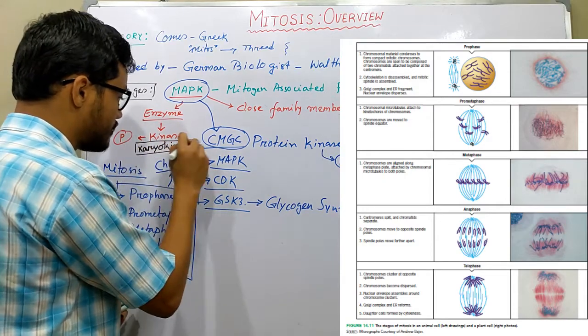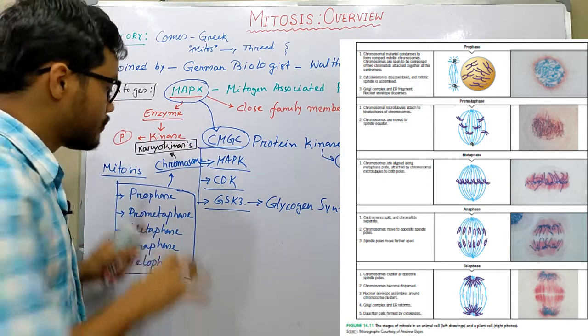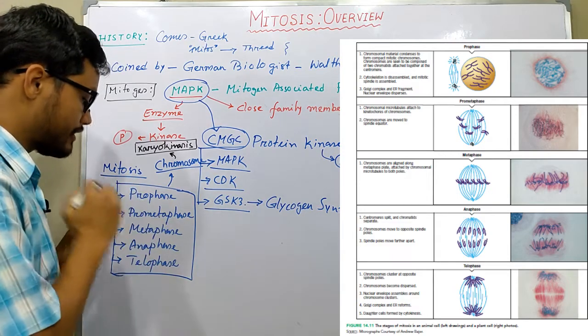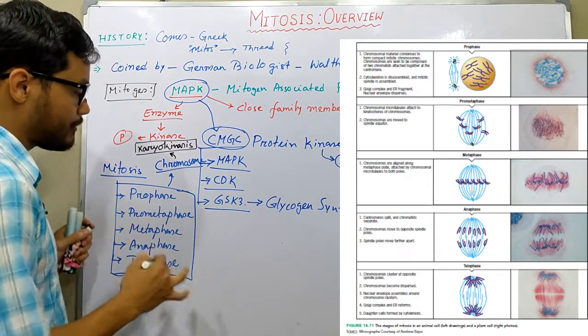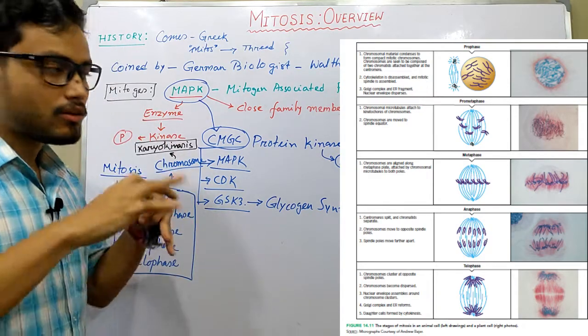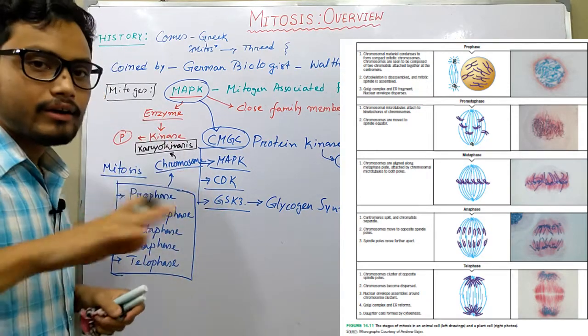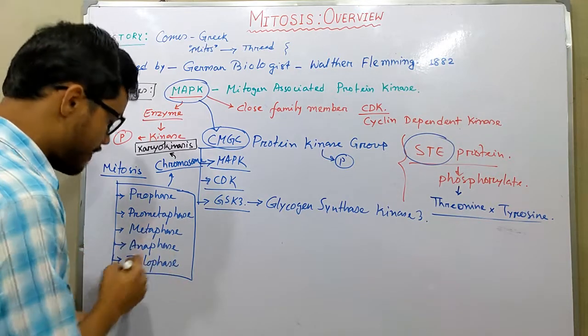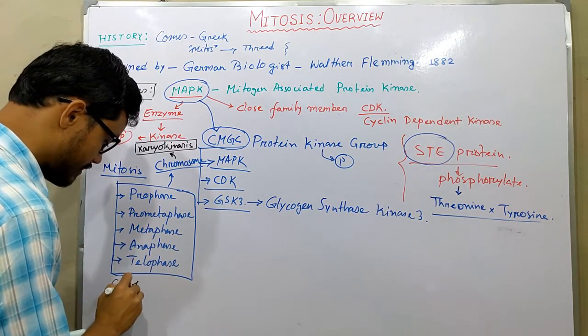Karyokinesis stands for the division of the nucleus. These five steps help the nucleus to divide into two, and after that cytokinesis takes place.